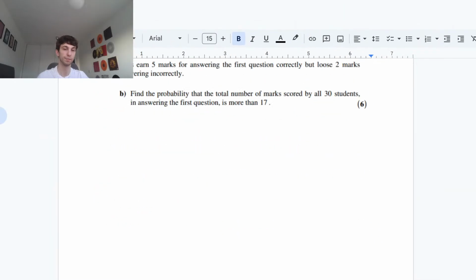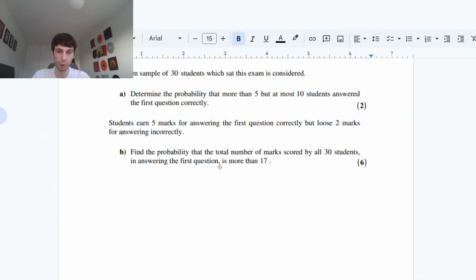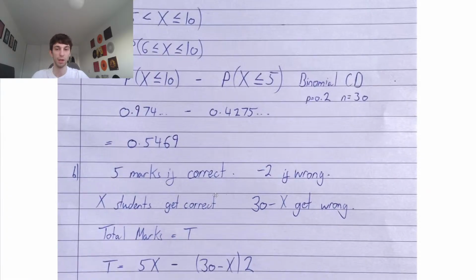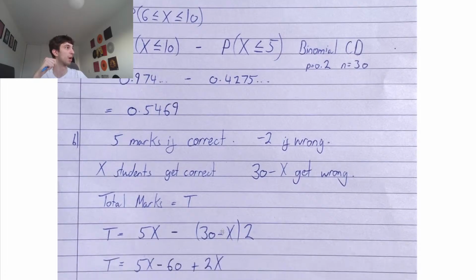So here's what we're going to do, guys. So what are we asking? The probability that the total is more than 17 for that first question, right? So 5 marks if it's correct, minus 2 if it's wrong. X students get it correct, 30 minus x get it wrong. The total marks that we get from that first question is t. So our total marks is 5 times x, the number who got it correct, take away, because it's minus 2 marks, 30 minus x times 2.